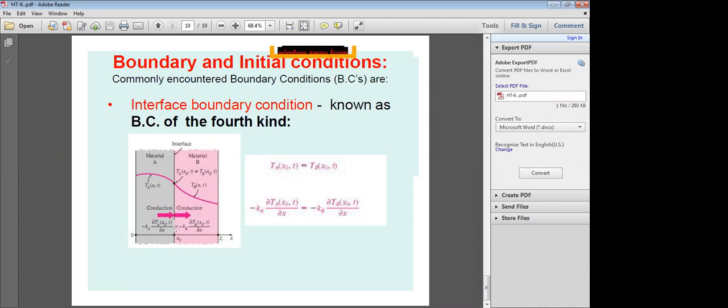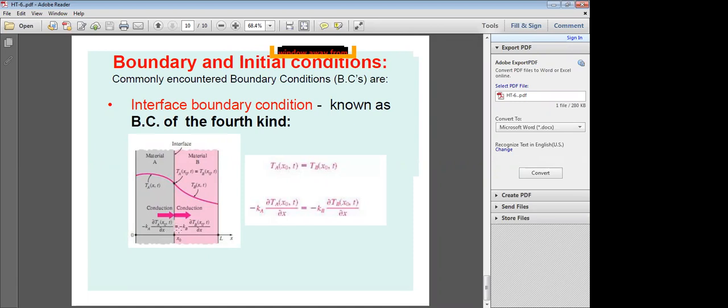So for material A, the conduction heat transfer is minus K_A, the thermal conductivity of material A, into area, for unit area 1, and dou T_A by dou X, the temperature variation of material A at the interface location X naught and given time small t.